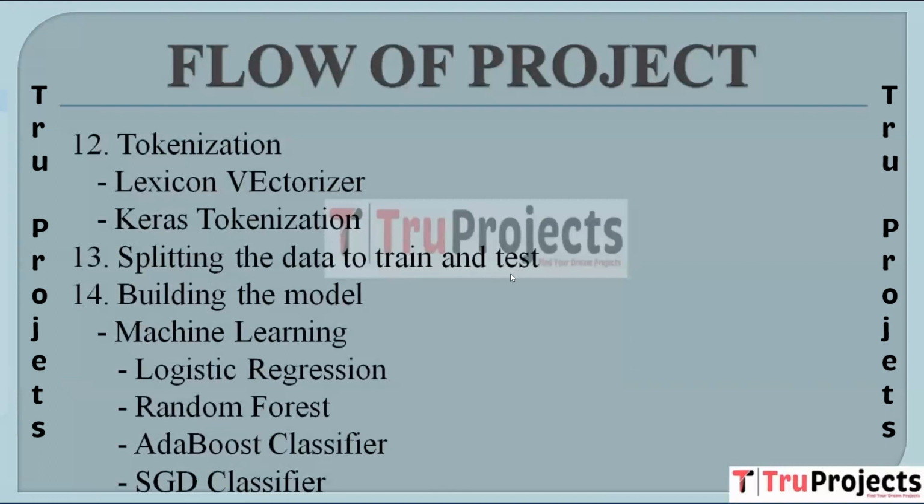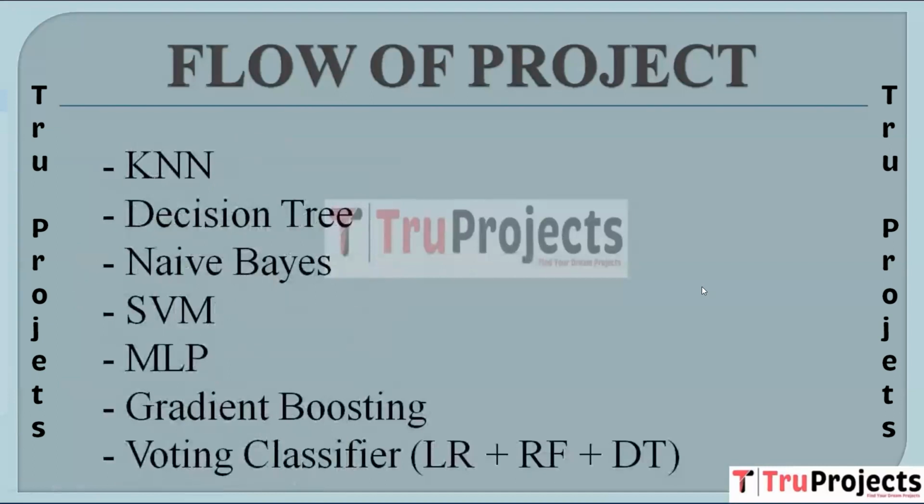Then we have splitting the data into train and test. The dataset is divided into training and testing sets. The training set is used to train the model while the testing set assesses the model's performance on unseen data. The next step is building the model. Both machine learning and deep learning models are constructed. For machine learning, various classifiers like logistic regression, random forest, AdaBoost, etc. are employed. So now coming to the deep learning part, architectures such as LSTM, RNN and CNN are used.